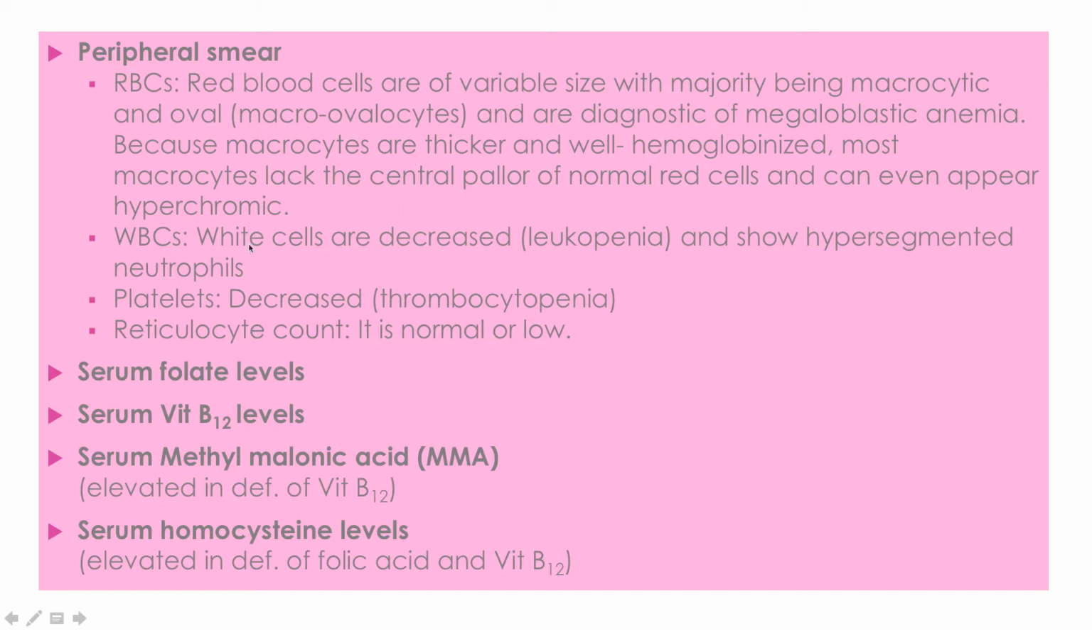WBCs are also decreased because of the nuclear maturation defects, and they show hypersegmented neutrophils. Platelets are also decreased, and reticulocyte count is normal or low. Serum folate levels, the folic acid levels, are also low. Serum vitamin B12 levels are also low. Methylmalonic acid and homocysteine levels help to differentiate which vitamin is deficient, vitamin B12 or folic acid. MMA is elevated in vitamin B12 deficiency, whereas homocysteine level is elevated in both.